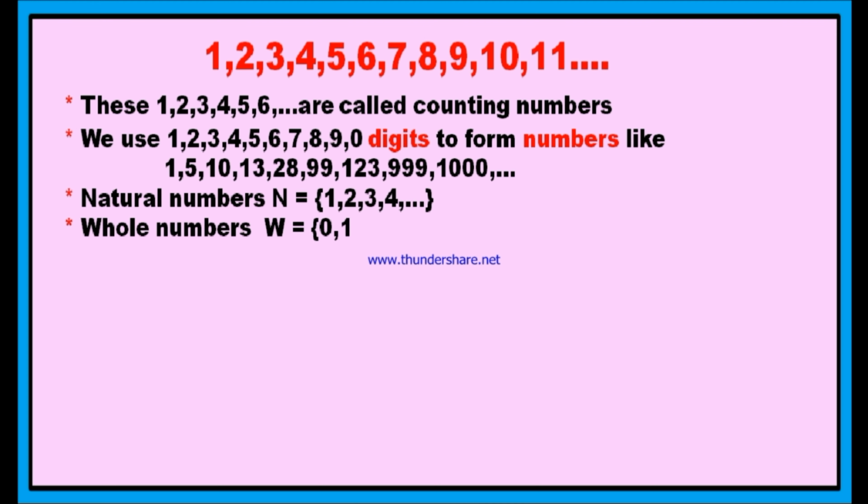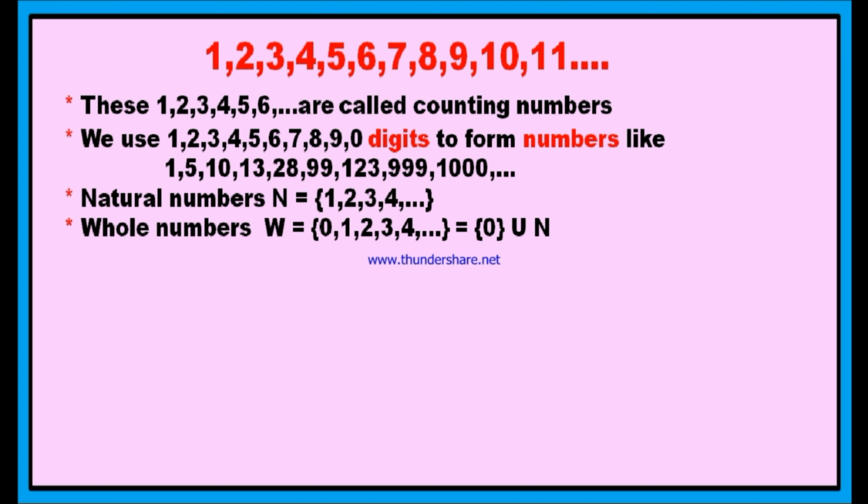Next is whole numbers. Whole numbers may start from 0. 0, 1, 2, 3, 4 and so on is the set of whole numbers. And this set of whole numbers is represented by the letter W. This set of whole numbers is nothing but the set of natural numbers plus 0.